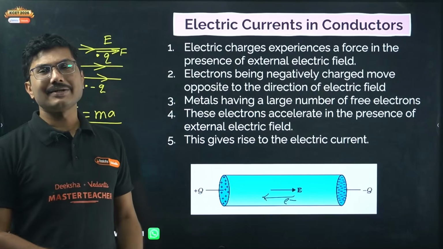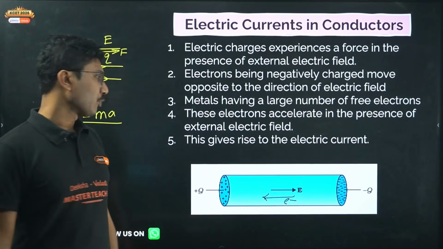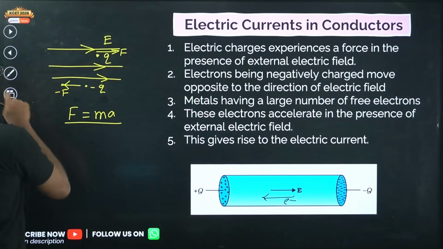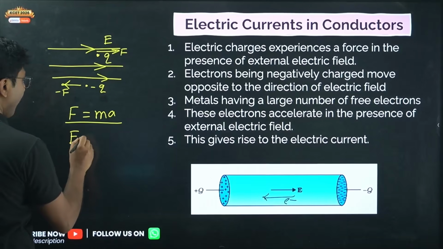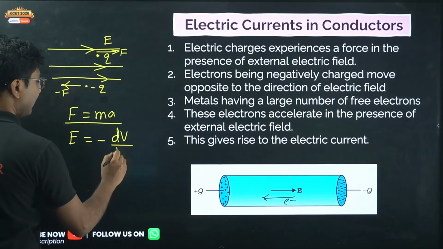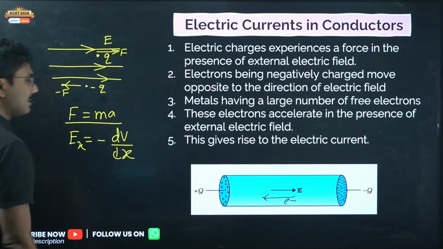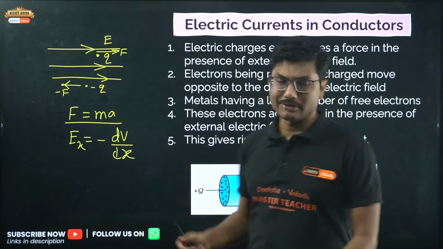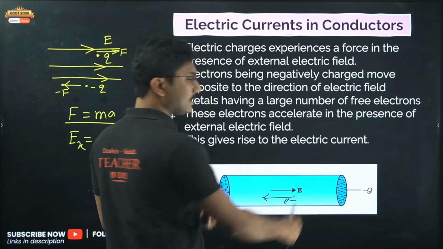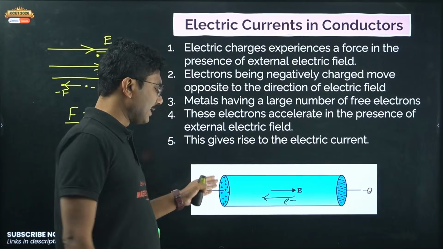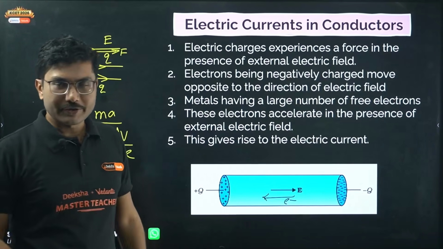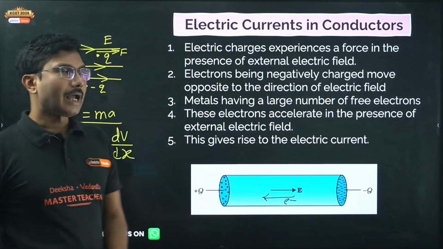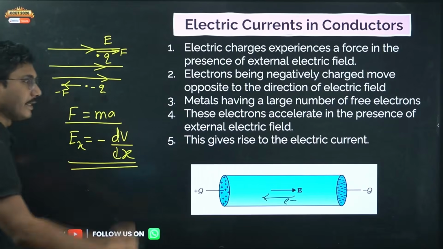Now how can you apply an electric field? By applying a potential difference. We know that electric field is related to potential difference. How? We know that the electric field Ex is minus dV by dx. So if you apply a potential difference across a conductor, the distance dx is already there. If you apply say plus 10 volts here and minus 10 volts over there, then the potential difference is 10 minus minus 10, that is 20 volts. So when you apply a potential difference, the electric field will automatically be generated in the conductor.